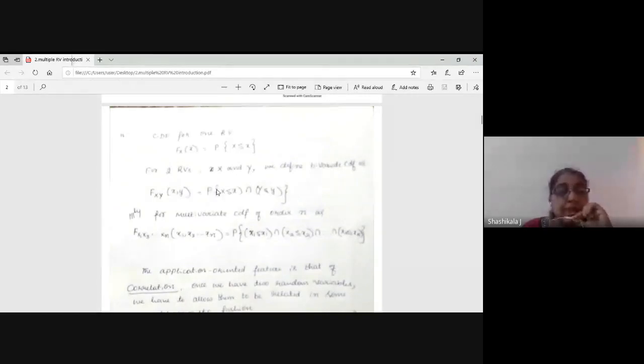So it is defined as probability of capital X less than or equal to some small x, intersection of Y less than or equal to small y. Please understand and remember this. So when you know the single variable concept, that can be logically extended to your two variables.